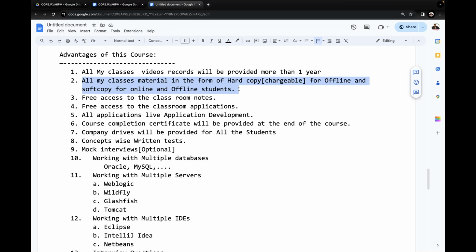You can understand, if you want my core Java document, nearly 900 pages of document is available. Only core Java. Advanced Java, again 500 plus pages of document. Spring framework, again 900 plus pages of document is available.